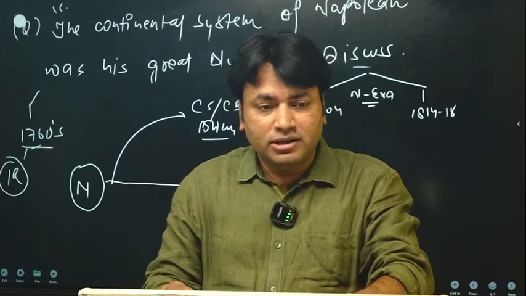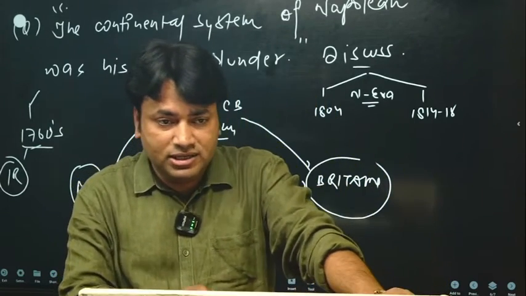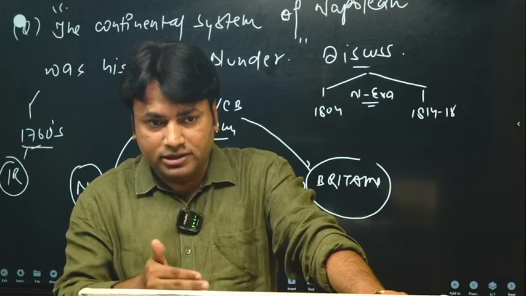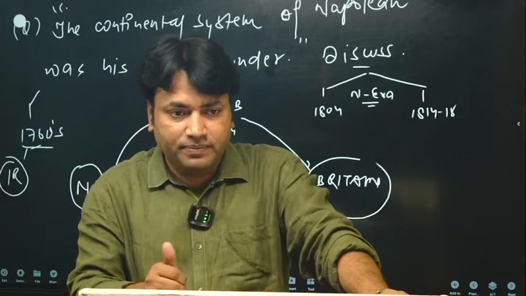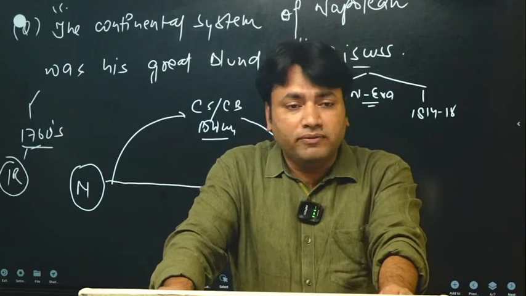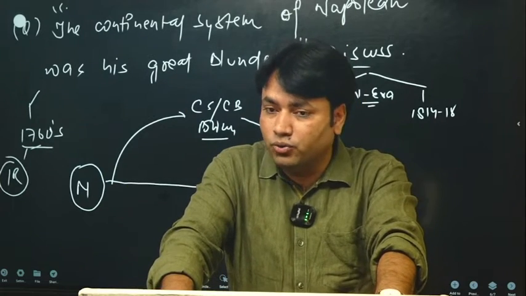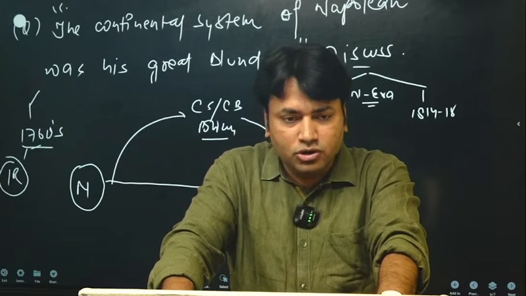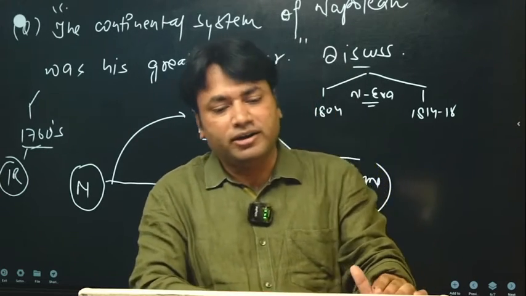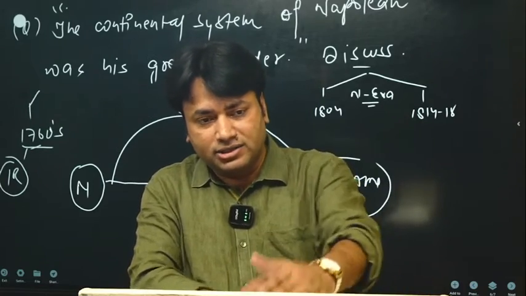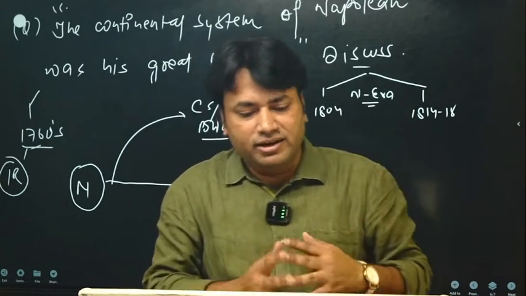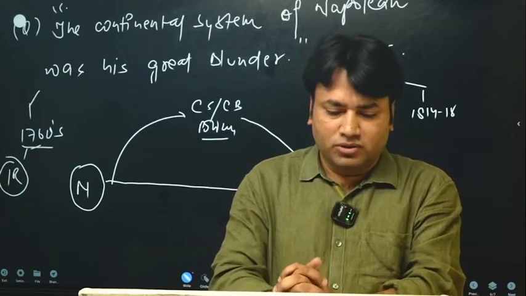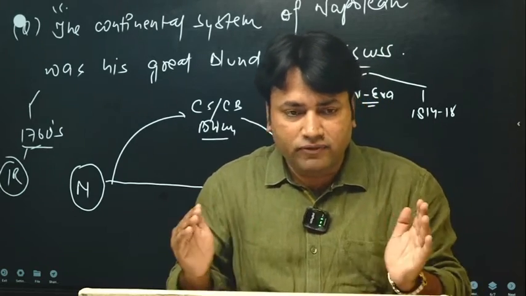And what are these unpopular decisions capable of doing? Okay, if you are taking unpopular decisions as a statesman, definitely the people will start losing sympathy for you. The people will start raising voices against you. So definitely this will happen. The people started raising their voices against Napoleon. The countries started raising their voices against Napoleon. Okay, so this will create a great deal of dissatisfaction.